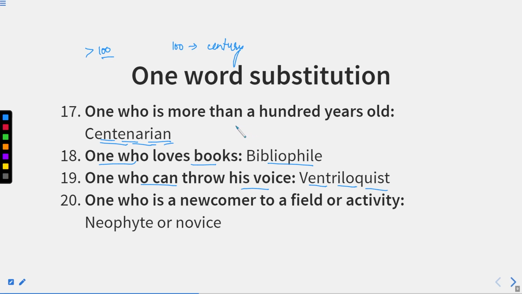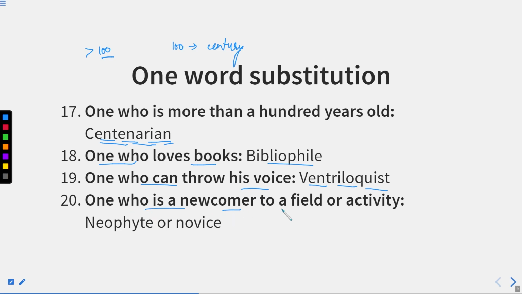Now, loc is somewhere related to a person who talks, whose voice is there. So, one who can throw his voice, one who gives his voiceover for some things or some ads or anything, that person is known as ventriloquist. Or many a times, when a person speaks for anyone else, that person is also known as ventriloquist.